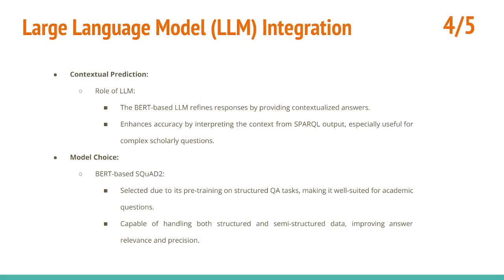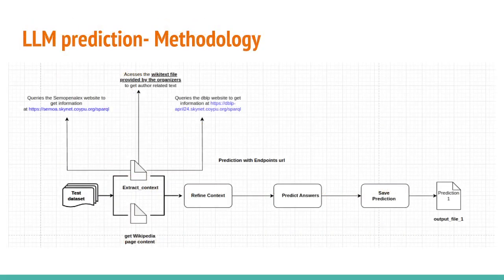Now for the large language model predictions, the model used what we call a context. I created a particular context. This context was created by using SPARQL queries to access the various knowledge graphs provided to us by the organizers, get information, and form what I call a context, and pass this context to the LLM. The LLM will now be able to predict answers based on the context.